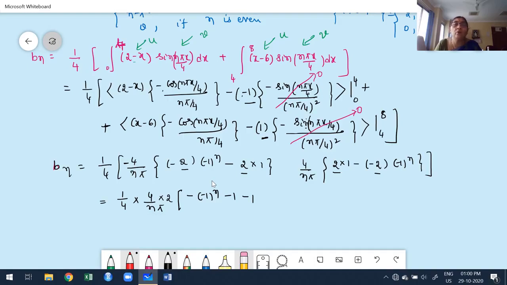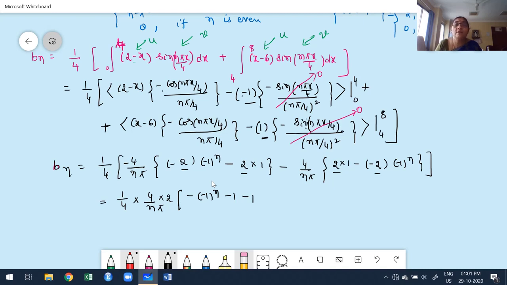Apply the upper limit: 2 minus 4 is minus 2, cos n pi is minus 1 to the power of n. Minus 2 minus 0 is 2, cos 0 is 1, fine. Once we apply the upper limit, plus into minus is minus, correct.